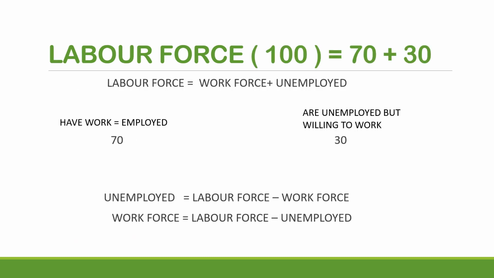So the labor force is equal to the workforce plus the unemployed category. Let us say the number of people who are employed is 70, and those unemployed but willing to work are 30. Let us take this example. So the labor force will be 100, which is equal to 70 plus 30, just as I told you in the previous slide. Please learn this formula: labor force is workforce plus unemployed. From this formula only you can derive the other formulas.